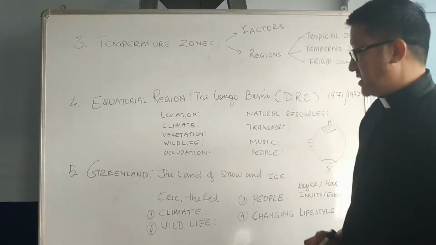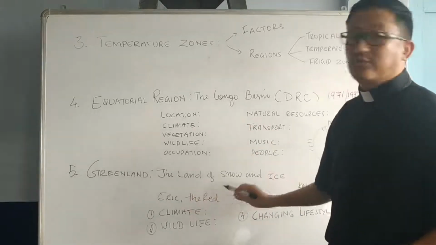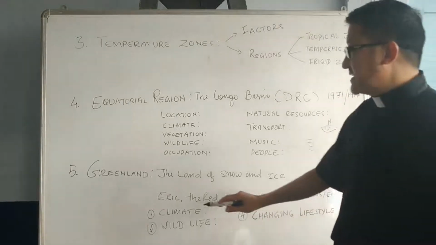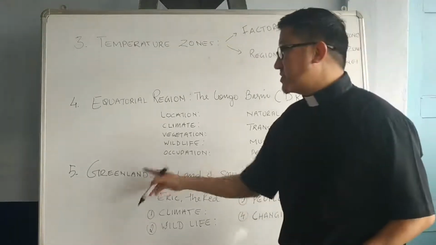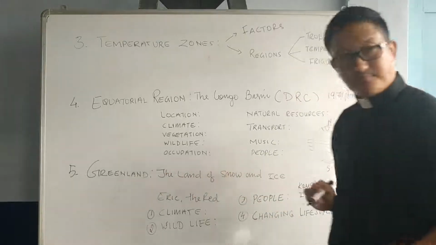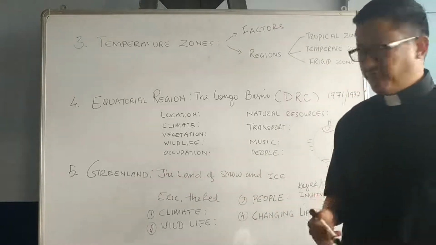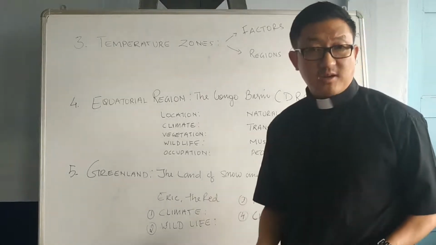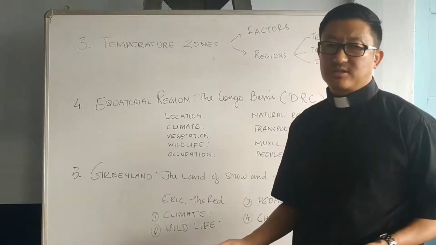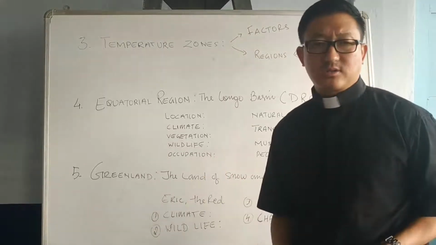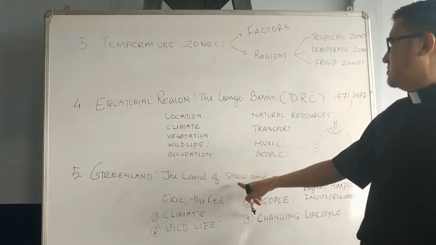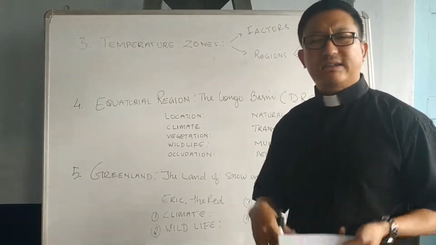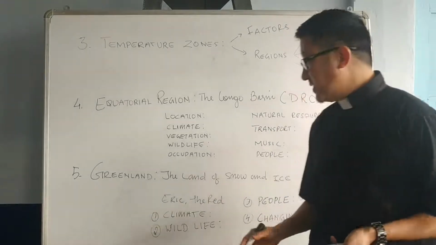Okay, so very cold. And I have written here, Eric the Red. Who is this person? Study that also. And regarding climate, what kind of climate you have in this particular country, the Greenland? What kind of climate? Very cold, no? Very cold. You have got only 3 months of summer. Alright, 3 months of summer. Other times you have got all winter seasons. Therefore it is here snow, land of snow and ice. Only you will have a snowfall and ice everywhere. So very cold place. Okay.